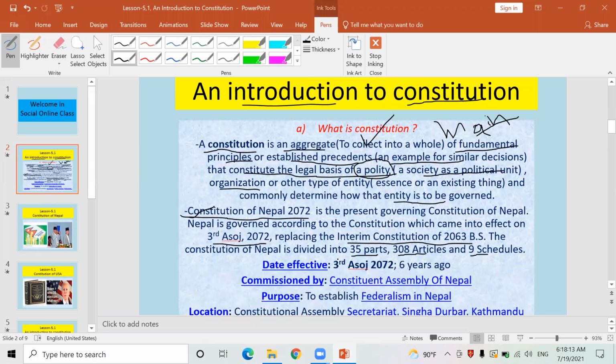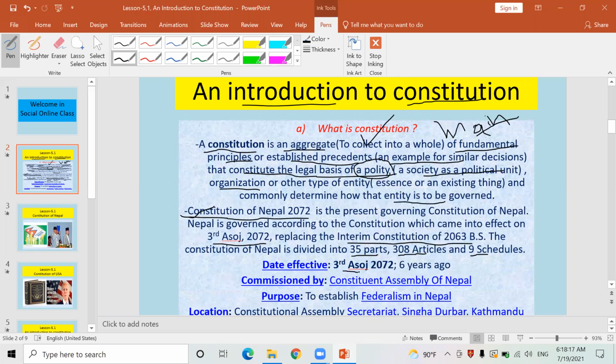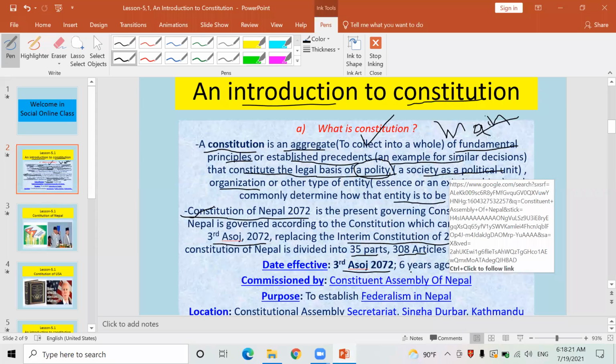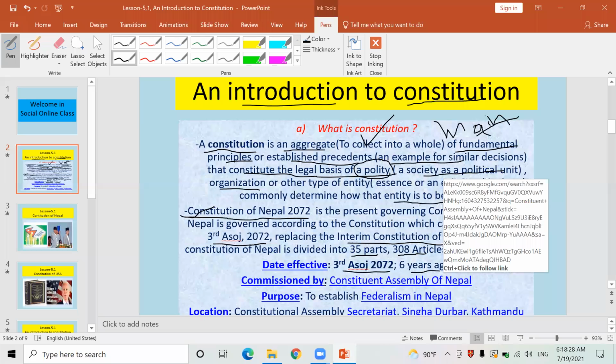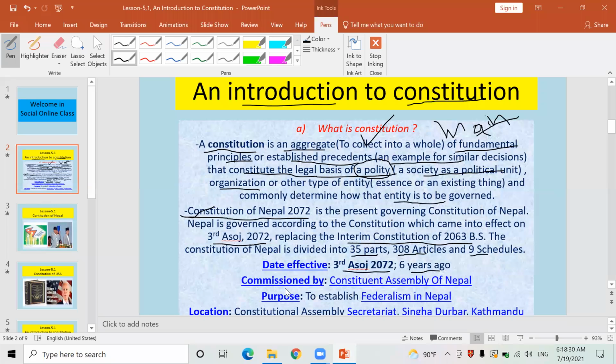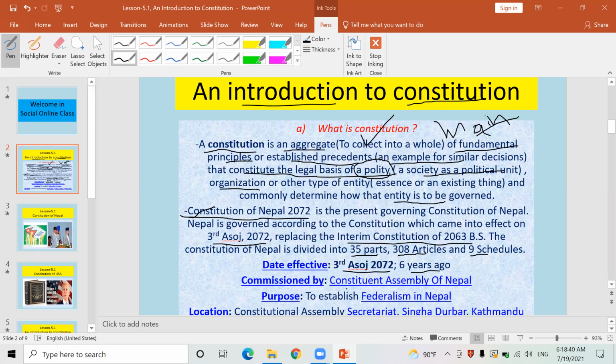Look here, when it was just promulgated, the date effective, here I brought it. Look here, 3rd August 2072, 6 years ago. Yes, 6 years ago, it was launched in Nepal. It was promulgated in Nepal, and you know which governmental organization promulgated it or prepared it or formulated it.